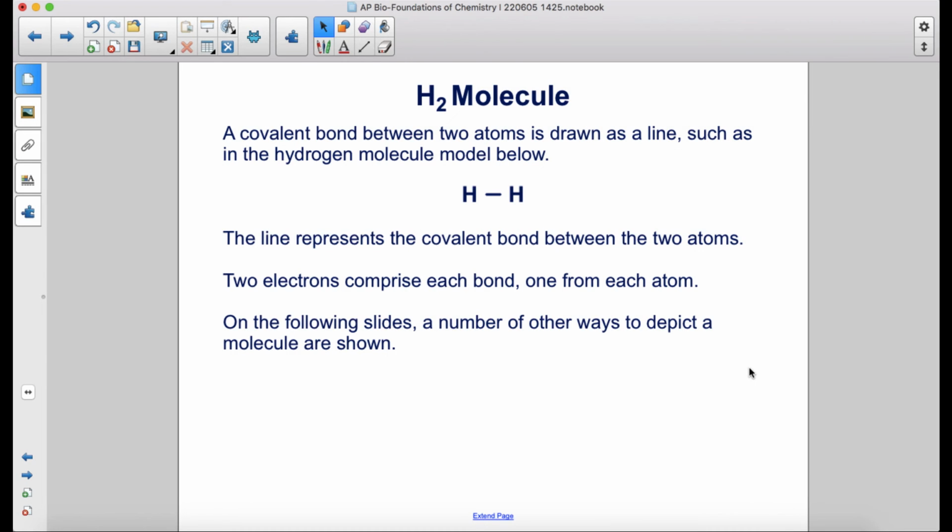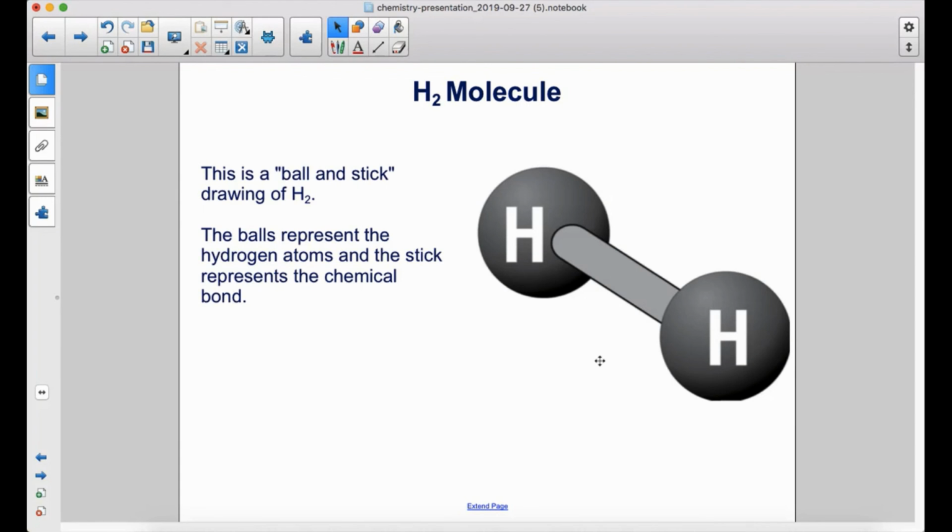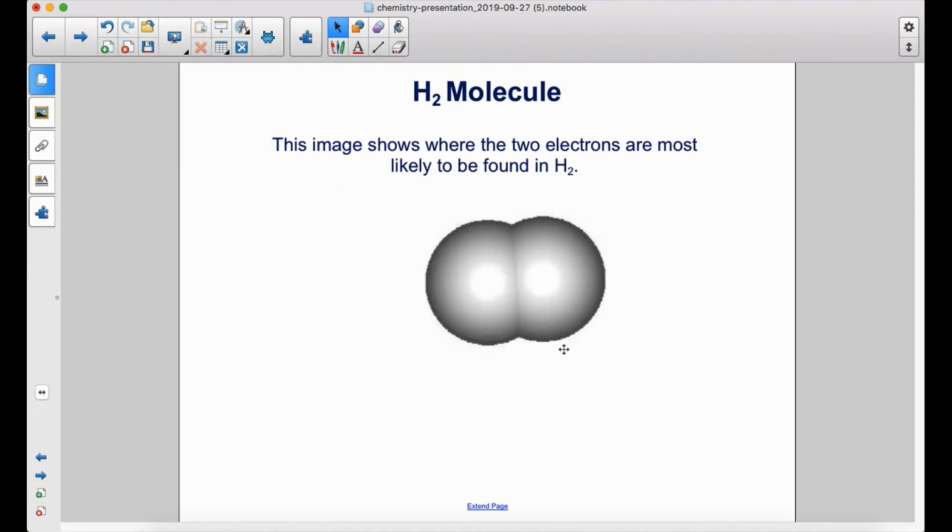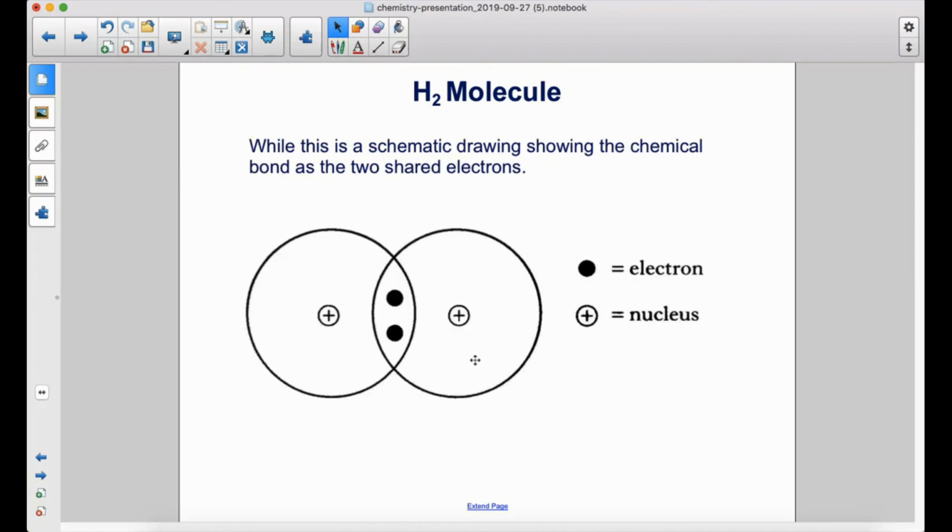A covalent bond between two atoms is drawn as a line, such as in the hydrogen molecule model below. The line represents the covalent bond between the two atoms. 2 electrons comprise each bond, 1 from each atom. On the following slides, a number of other ways to depict a molecule are shown. This is a ball and stick drawing of a hydrogen molecule. The balls represent the hydrogen atoms and the stick represents the chemical bond. This image shows where the 2 electrons are most likely to be found in H2. While this is a schematic drawing showing the chemical bond as the 2 shared electrons.